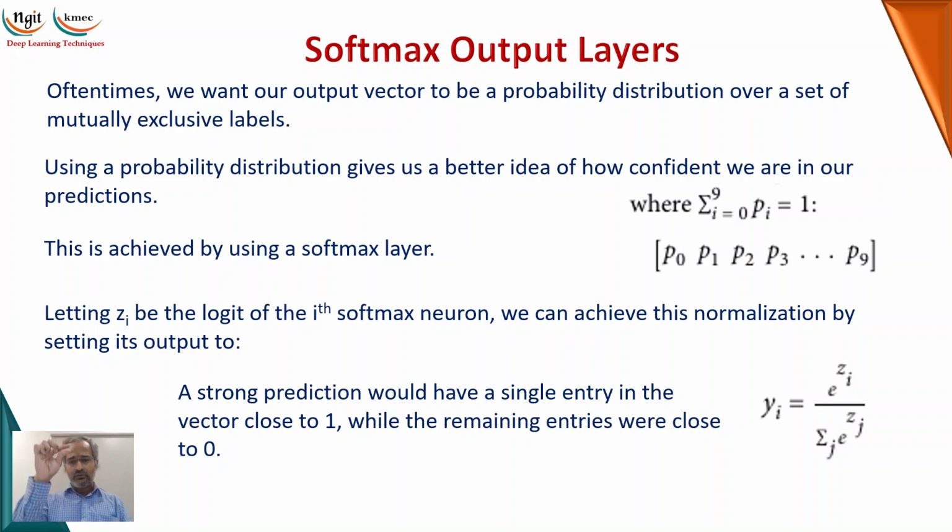So yi means 0, 1, 2, 3, 4, 5, 6, 7, 8, 9. For y0, what should be the probability? What should we apply? e power zi divided by the sum of e power zj. Meaning that for each and every category, we have to calculate the probability. The detailed explanation will be available in the next sessions. I think it will be in the third unit, so we can discuss it in detail there.